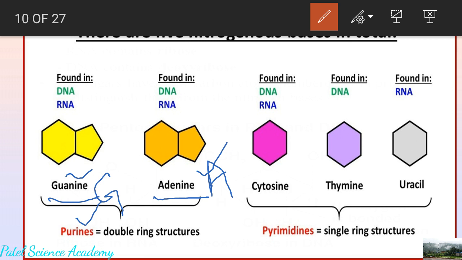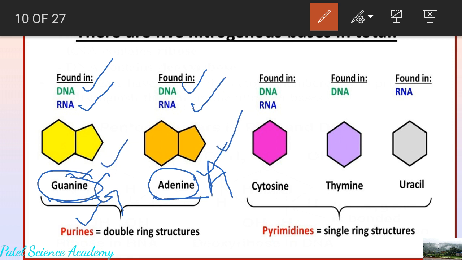These are the two purines of the DNA and RNA. Guanine, indicated by capital G, is present in the DNA as well as in the RNA. Adenine is again present in the DNA as well as in the RNA. It means the purines, guanine and adenine, are the same in the DNA and RNA.